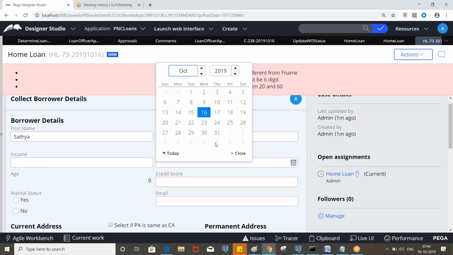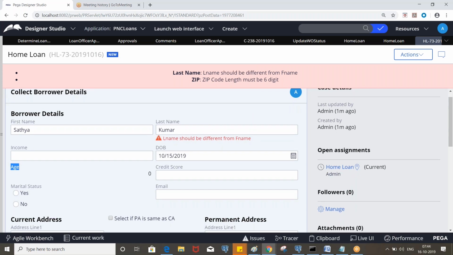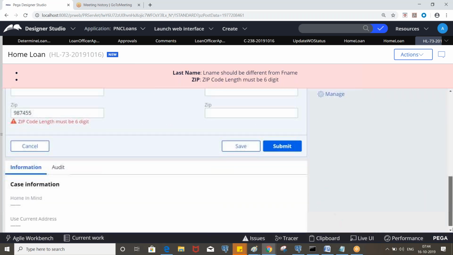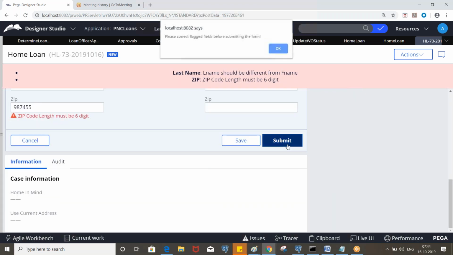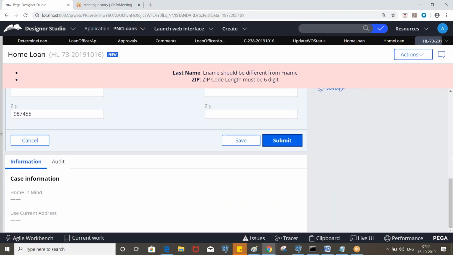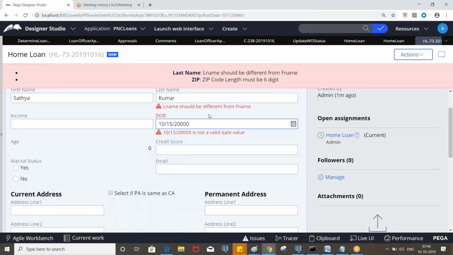And you need to select age also. Okay, let's say 1990 something, put like this. It's taking time to enter data, right?